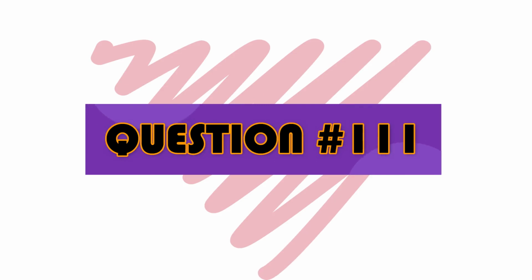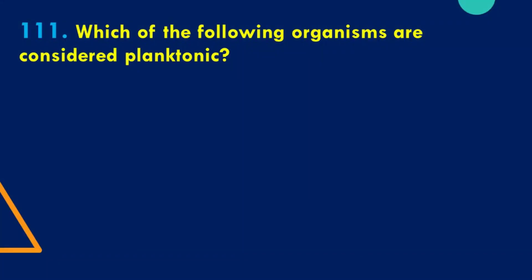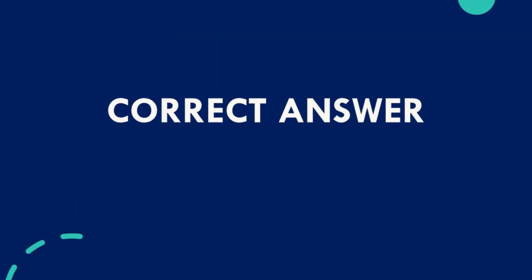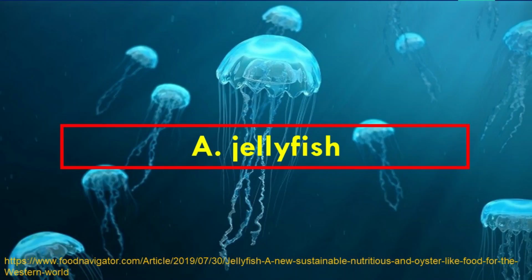Question number 111. Which of the following organisms are considered planktonic? A. Grouper. B. Giant clam. C. Jellyfish. D. Sea turtle. The correct answer is C. Jellyfish.